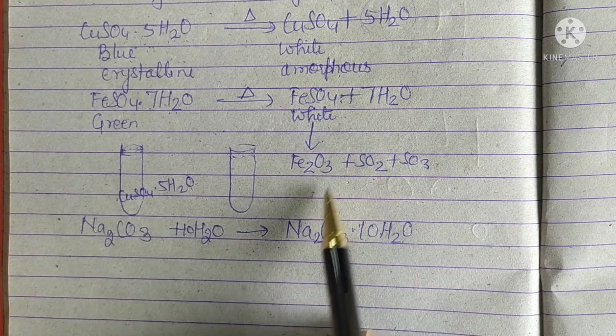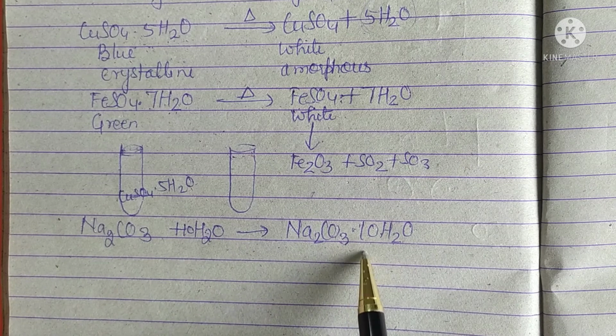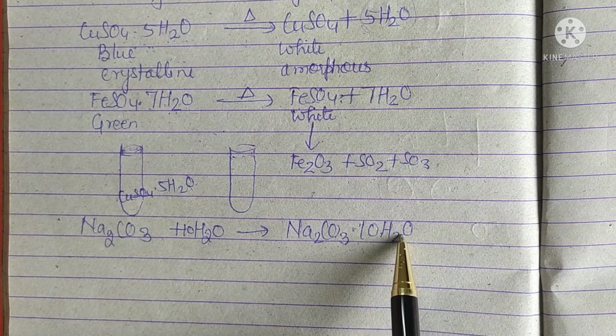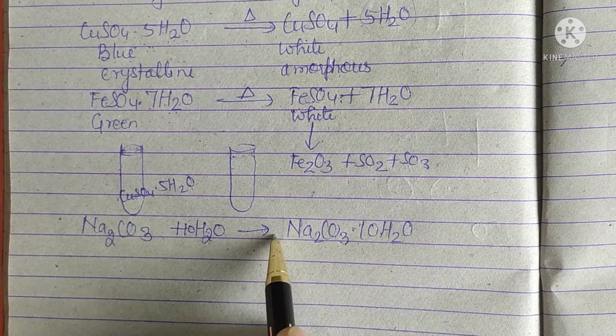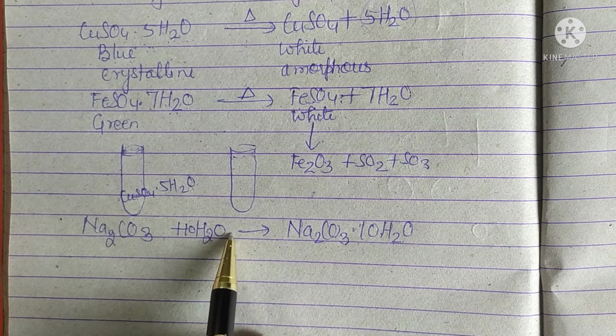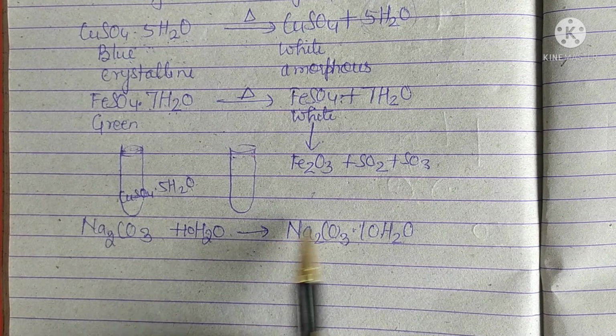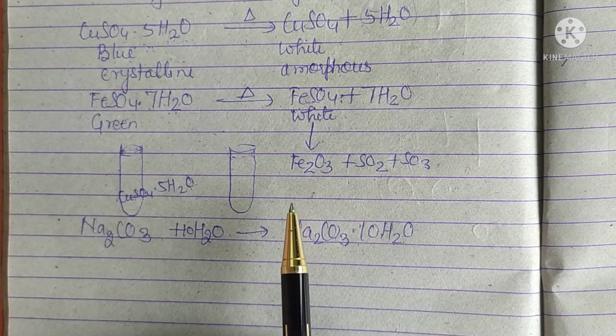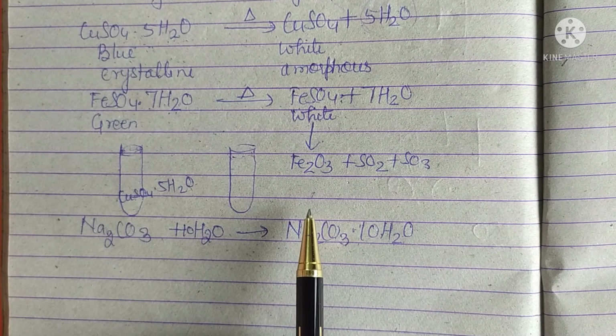Now if we heat this compound, sodium carbonate decahydrate, Na2CO3·10H2O, then it will be converted into sodium carbonate and 10 molecules of water will be lost. So the purpose of water of crystallization is to provide shape to the crystal and color to the crystal.